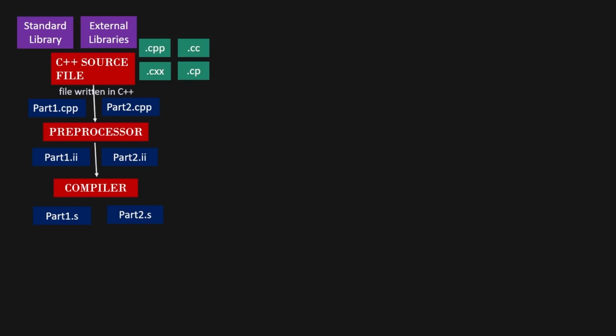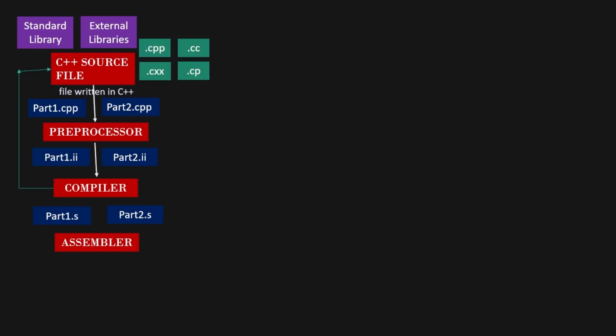But if you have made any mistake, you have to go back to the source code and redo the whole process again. If there is no mistake, then you will get the assembly code. But even now, the computer can't directly understand the assembly code. So, after that, we need to convert these assembly codes into machine codes.